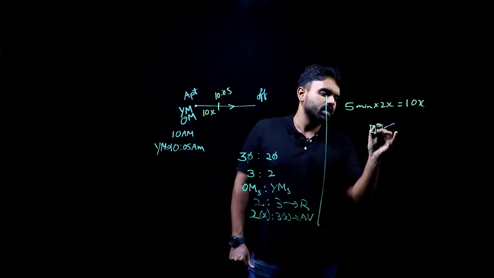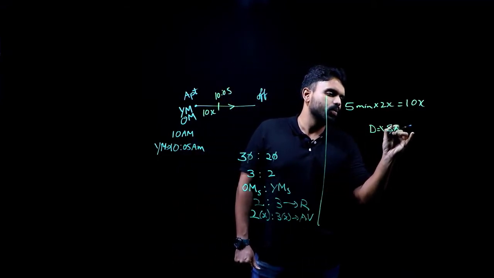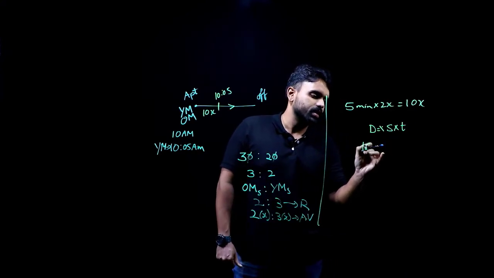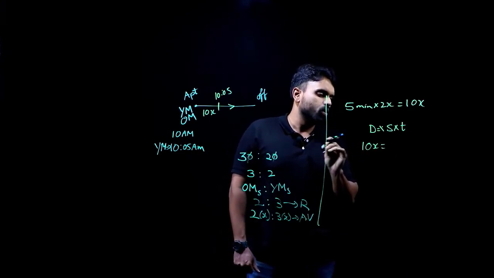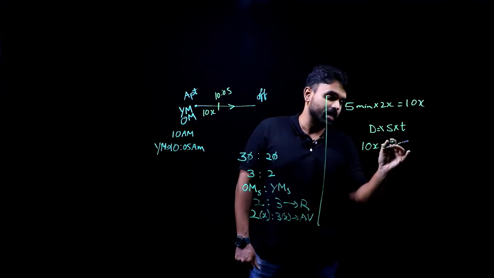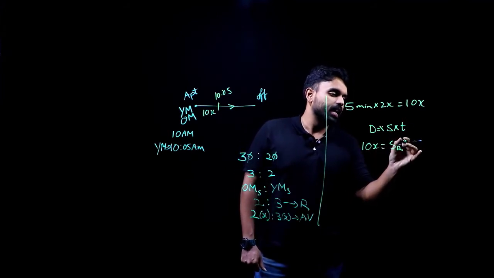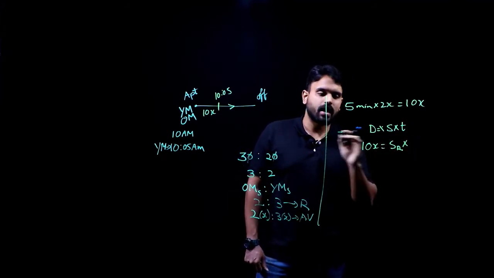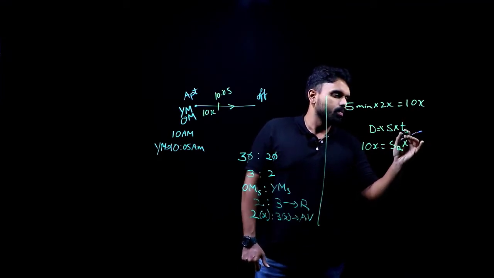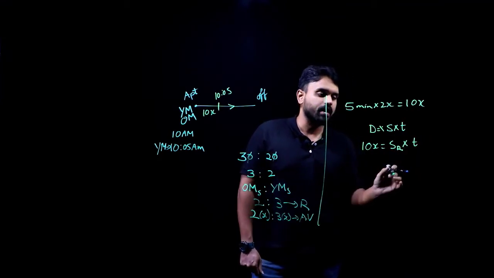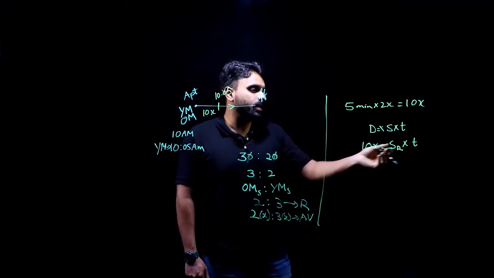We know that distance equals speed into time. Distance to be covered is 10x, speed is the relative speed, and the time taken is what we have to calculate. When will they meet is the time.